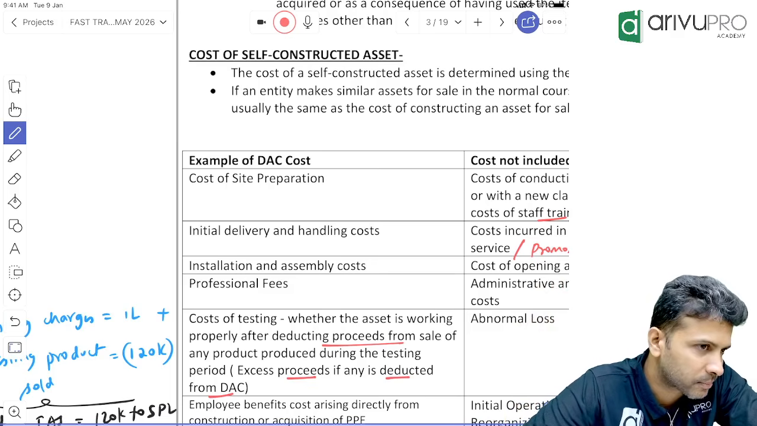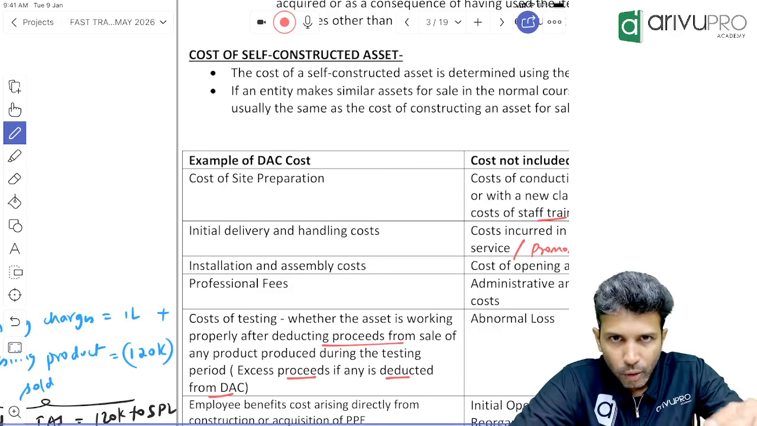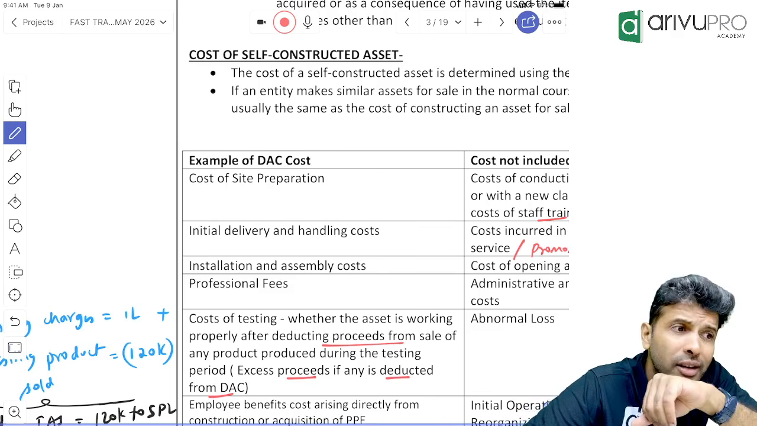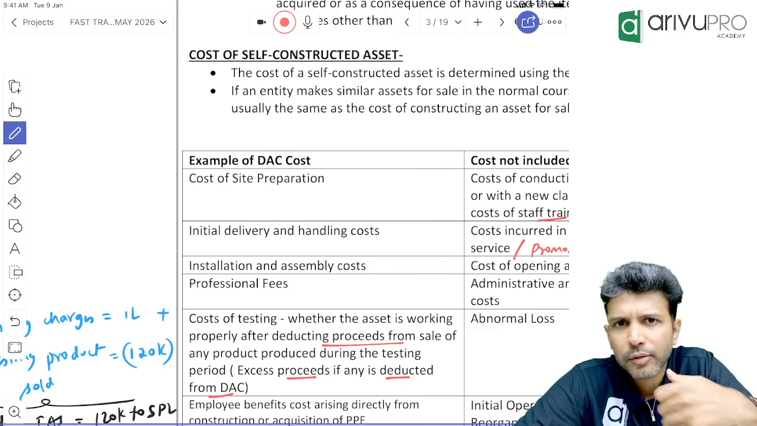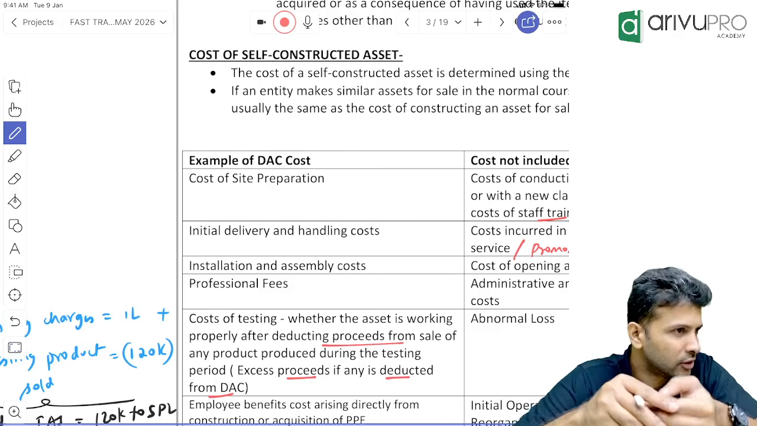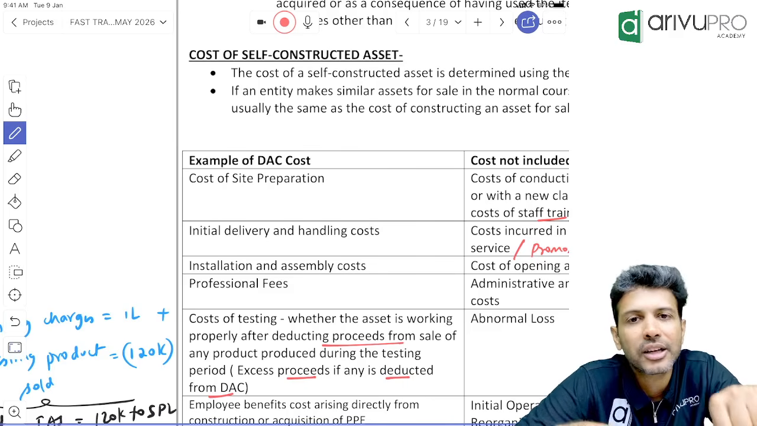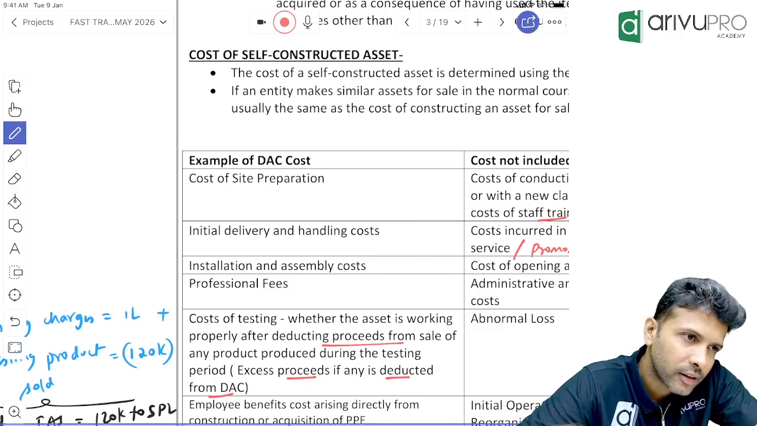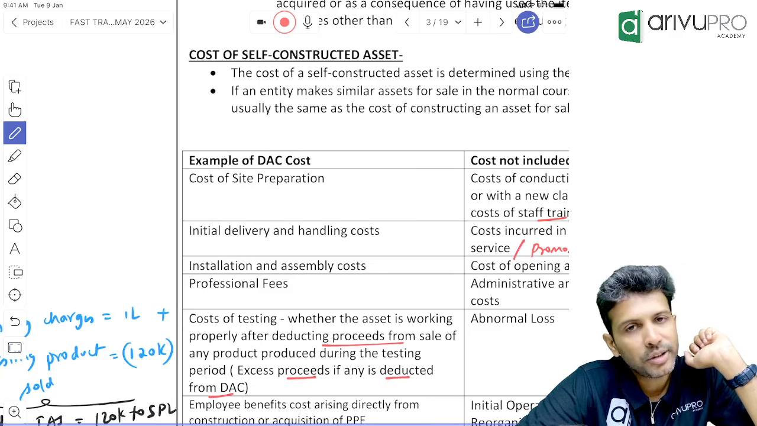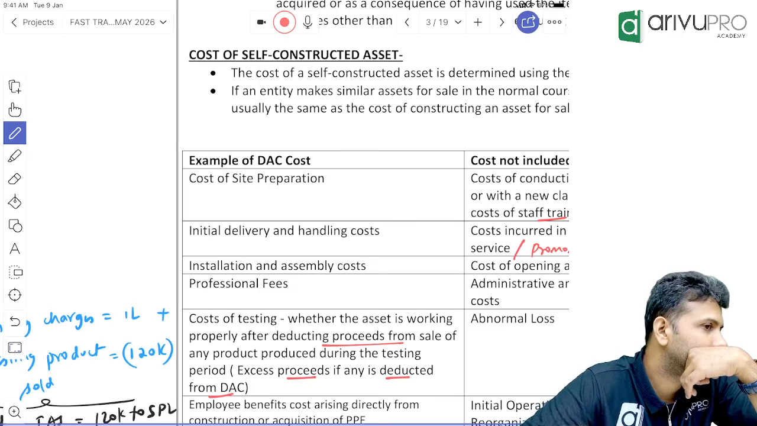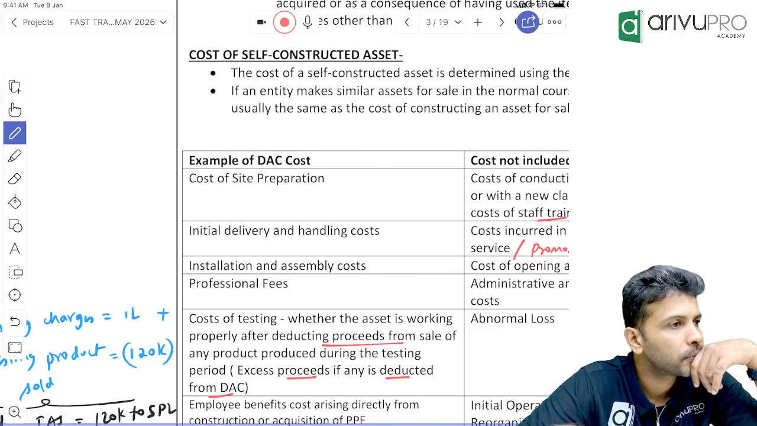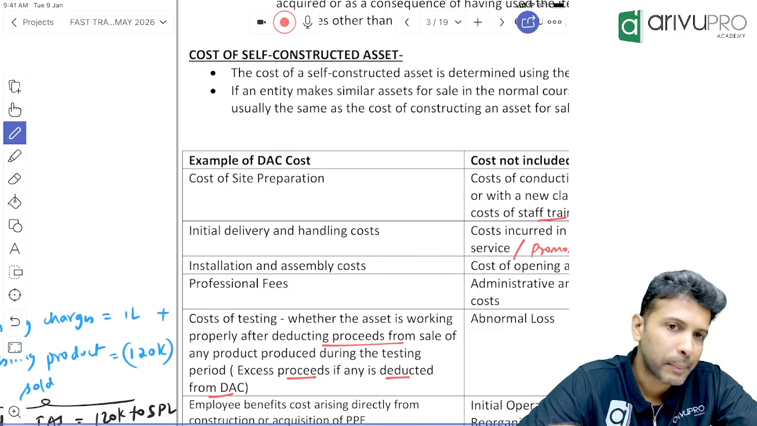I've imported the machinery. Now, people, before I sell the tablet to the public, I need to do some testing. In order to do the testing, I'll have to incur some testing charges. I'll have to hire some scientists to put in some chemicals and test whether my tablet is curing fever or not. Clear? Let's say I spent about 45 lakh rupees on testing charges. What should I do? Will I add that 45 lakh of testing charges to the cost of machinery or to P&L? Capitalize or P&L?